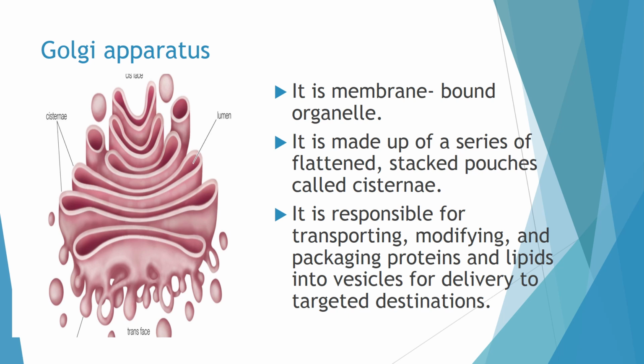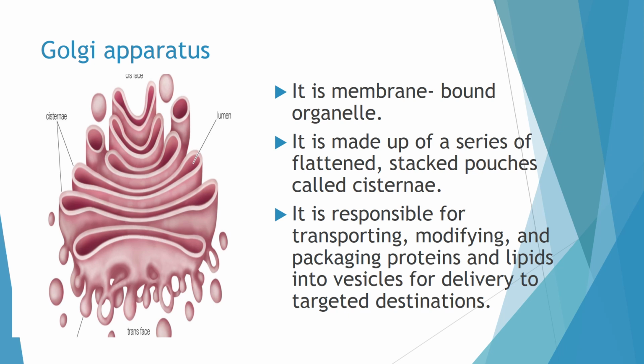This is called the Golgi apparatus. It is responsible for transporting, modifying and packaging proteins and lipids into vesicles for delivering to the target destination. And this Golgi apparatus membrane is bound to the endoplasmic reticulum.